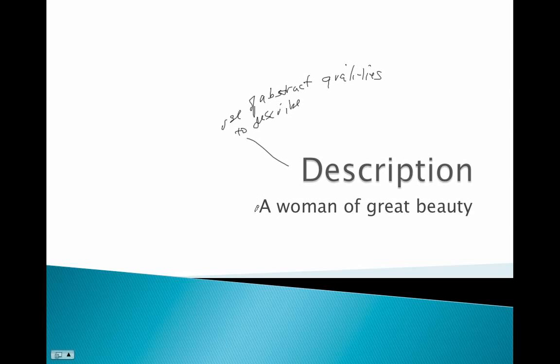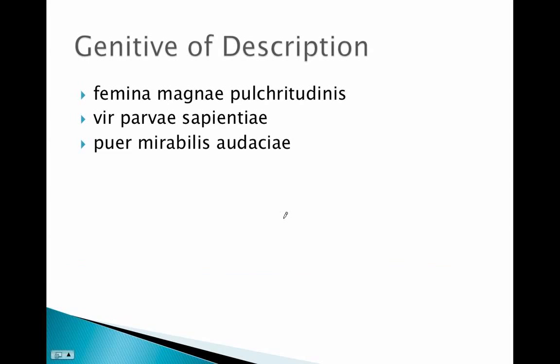And the example phrase that we can use is, a woman of great beauty. Right, so here you have a woman, there's a person who's going to be described, and she's described because of her great beauty. Right? Beauty is an abstract. She's not, we could say, a very beautiful woman, but there's another way of doing this. So let's take a look at this.